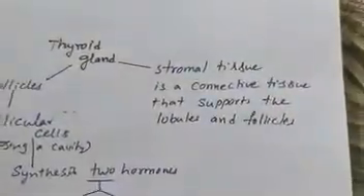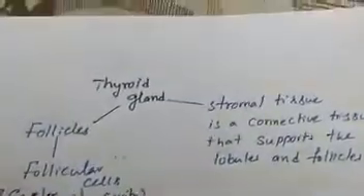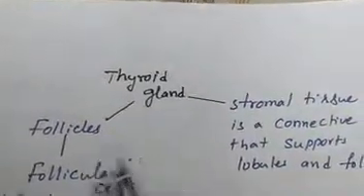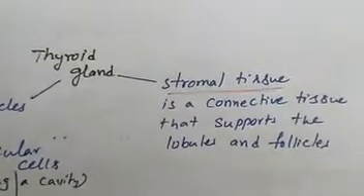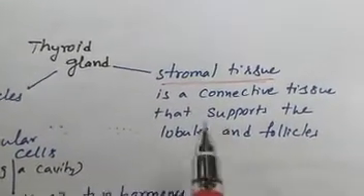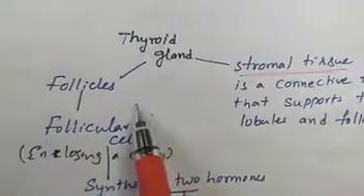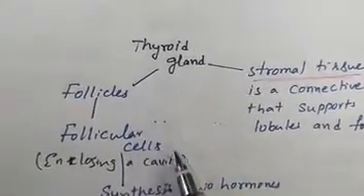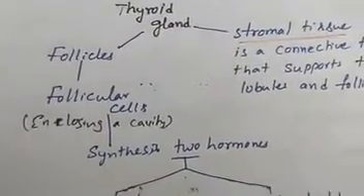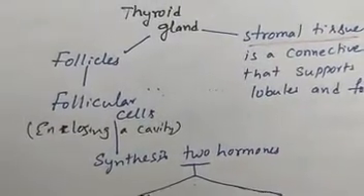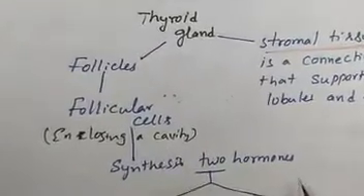And here the thyroid gland mainly has two types of tissue, one is follicles, another one is stromal tissue. The stromal tissue is a connective tissue that supports the lobules and follicles. The follicles have follicular cells enclosing a cavity. Okay, so here these follicular cells synthesize two hormones.